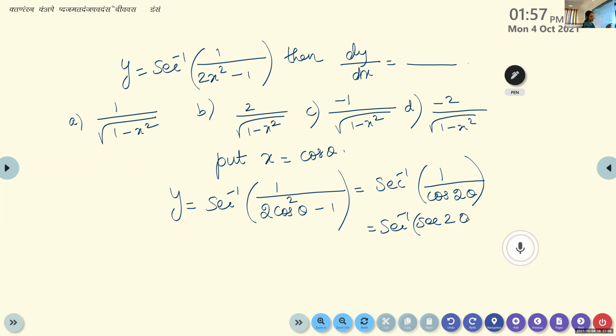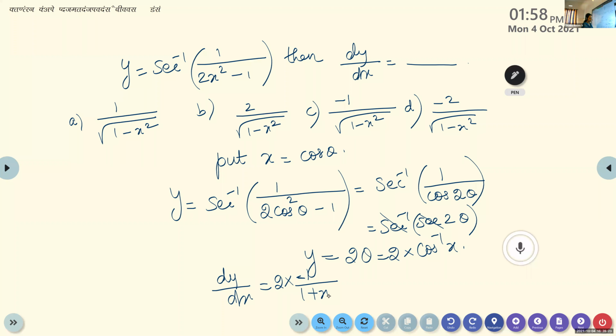It is sec 2 theta. Now sec inverse sec will get cancelled. We get 2 theta, which is 2 into what is theta? Cos inverse of x. This is y. Now differentiate it. So dy by dx is equal to 2 into derivative of cos inverse of x, which is minus 1 by root of 1 minus x square. So answer is minus 2 by root of 1 minus x square.